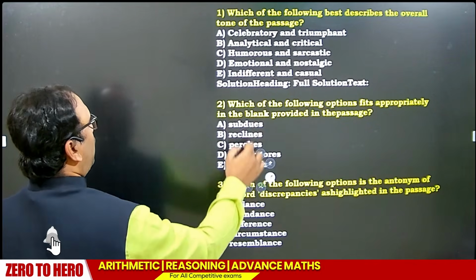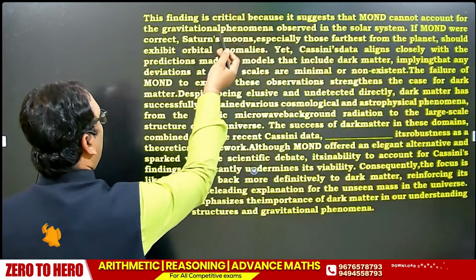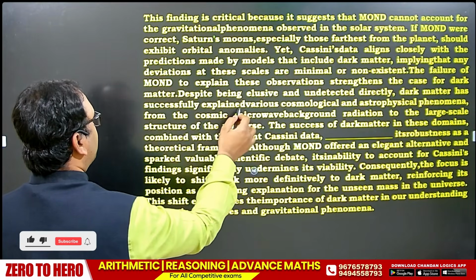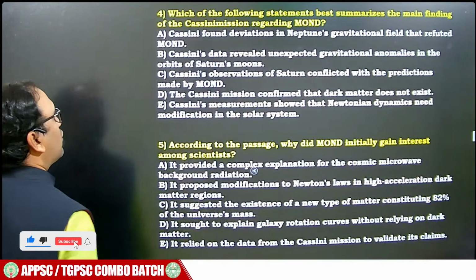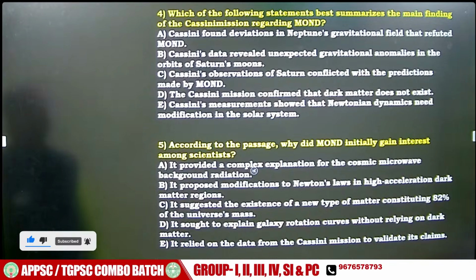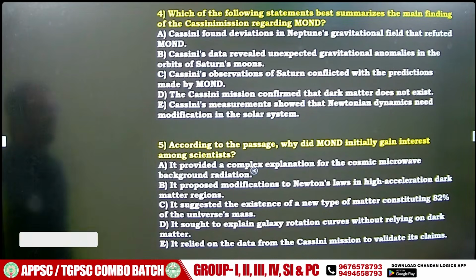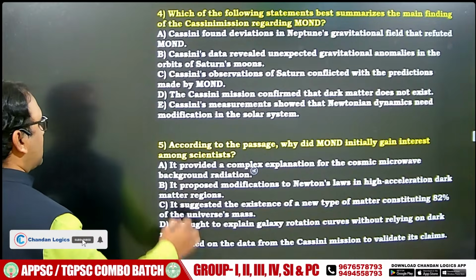Okay. Now what is the tone of the paragraph? We do not know because we didn't read the paragraph as of now. And maybe the fourth question, which of the following is a summary of the article? According to the paragraph, why did MOND initially gain interest among scientists?